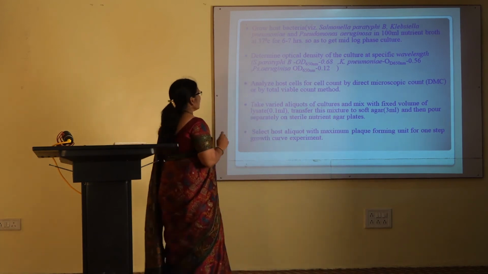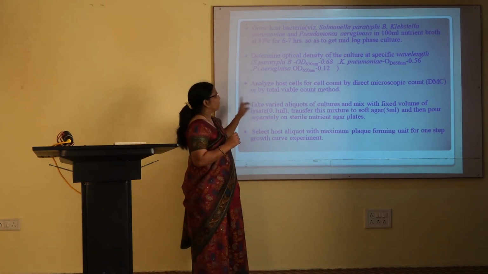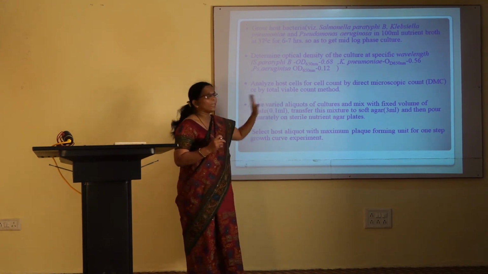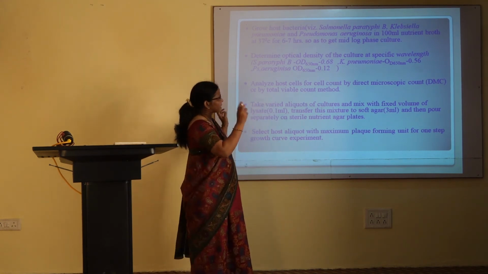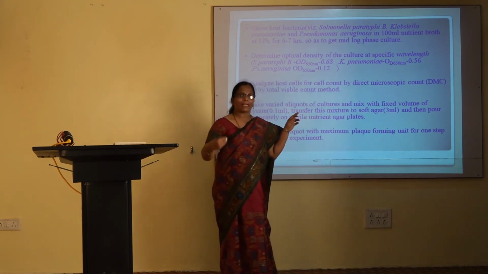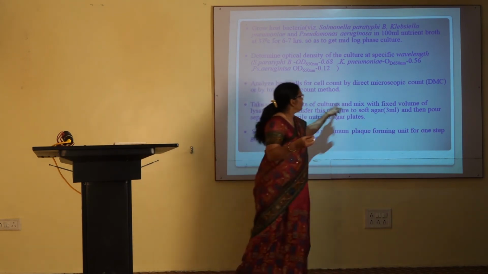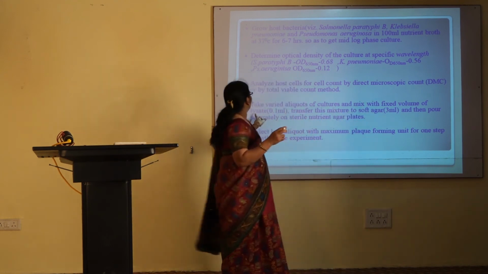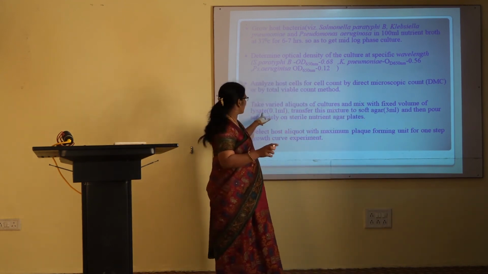Then we take varied aliquots of the mid-log phase culture of the bacteria. Varied aliquots means different volumes of that culture, and you mix them with a fixed volume of the phage suspension, which is called lysate.